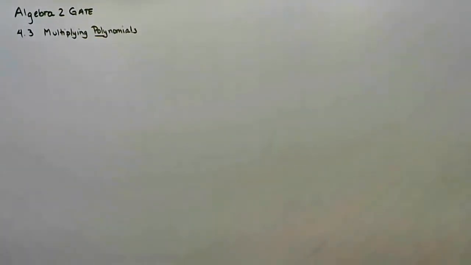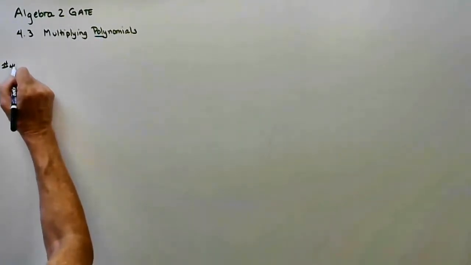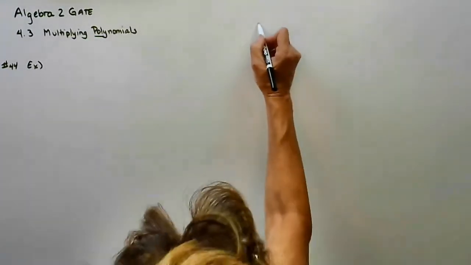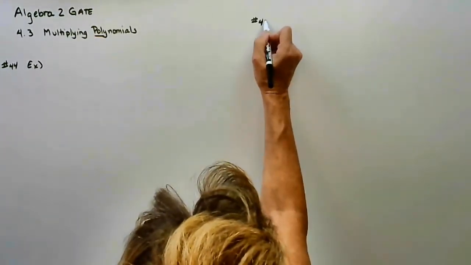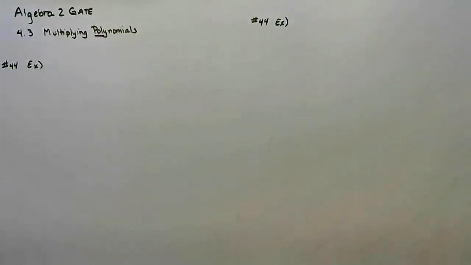Let me see what variables they chose. 44s are A's and B's, so that's not bad. So I'd like to do number 44 2 different ways. Number 44, and this will be our last example, because then the challenge problems at the end you're familiar with.